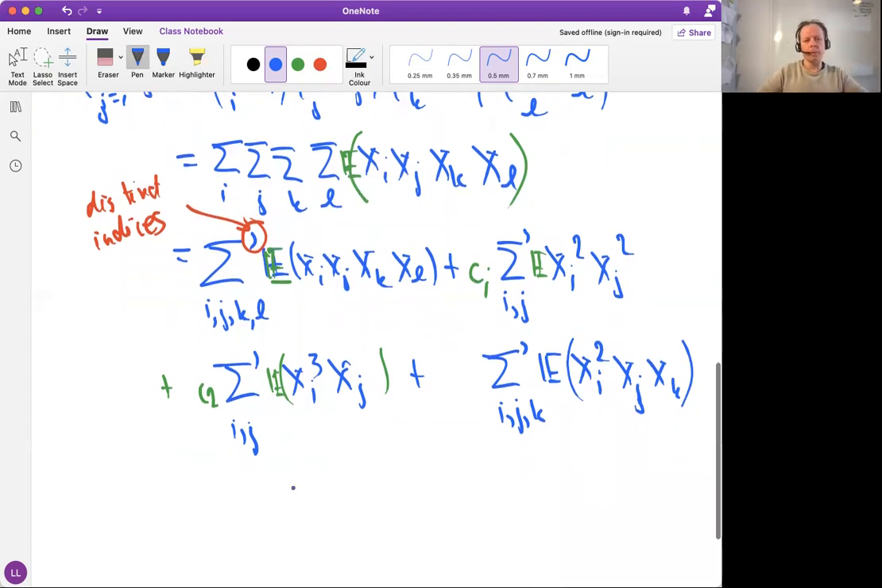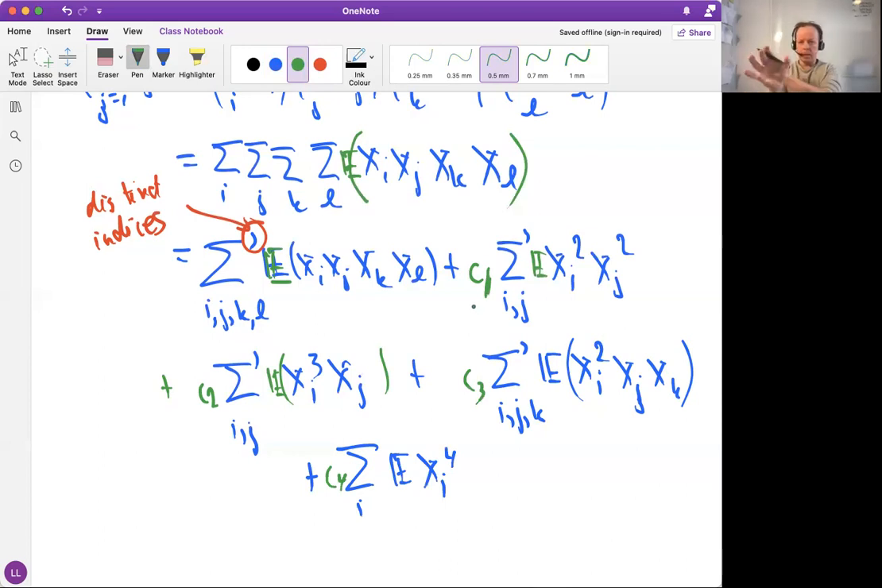Yes, we do have one more. So what else is there? There's the one case where all of these are equal. So we have just i and we have expectation of all are equal, xi to the fourth. Right. Then we need some constant C3, C4 from some combinatorics. How many times do these kinds of repeating indices occur?